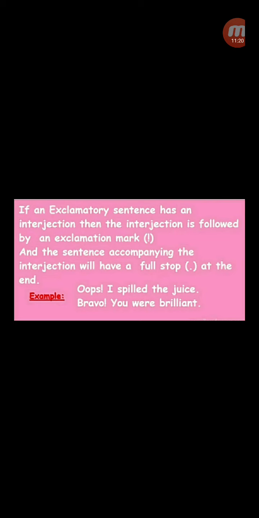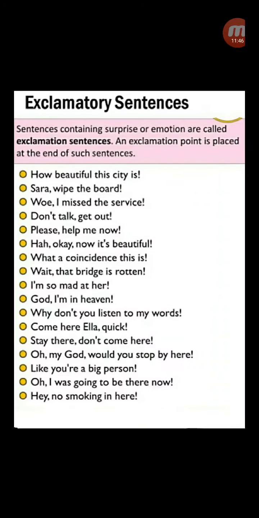So certain emotions, regret, joy, sorrow are expressed in a sentence, and at that particular time the exclamatory point is somewhere within the sentence and it ends with a full stop. It is also called an exclamatory sentence. Now let's see some examples of exclamatory sentences.